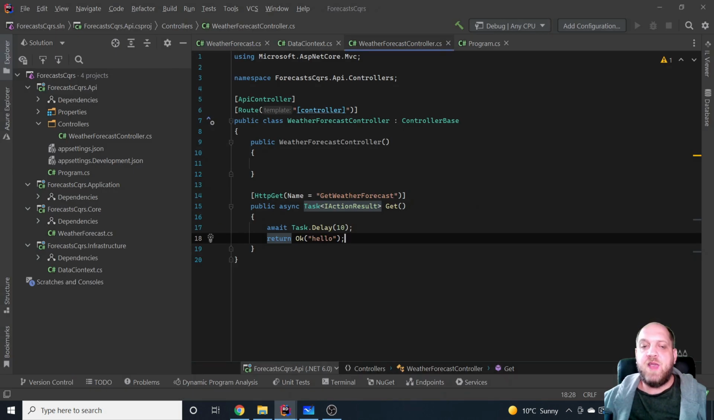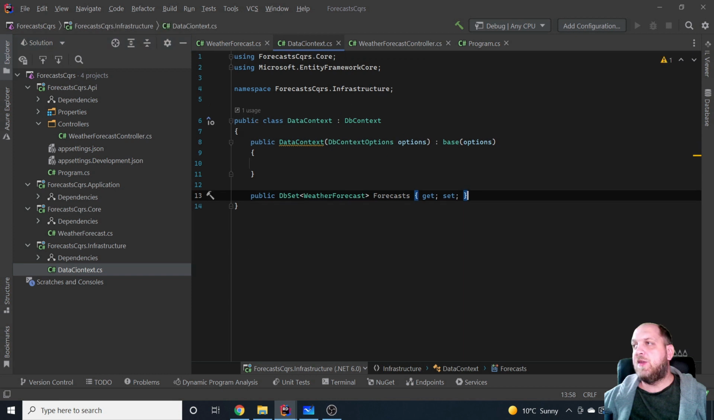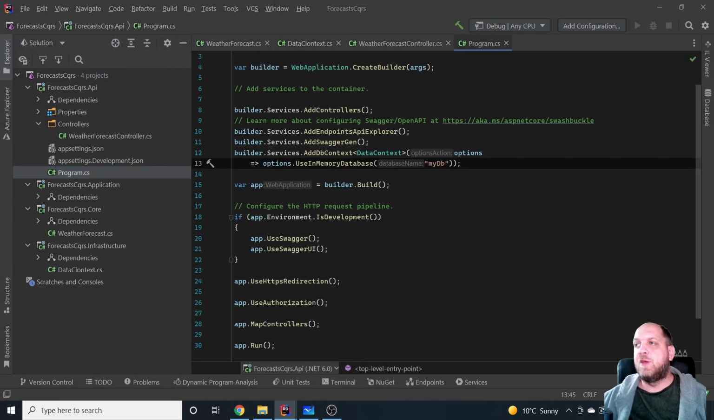So what we have here is already the very basic setup that we have already discussed a lot in the previous video. We have here, for instance, a forecasts core, which is our core domain. We have a forecasts application, which is our use cases layer. And we have our forecasts infrastructure, which is our data access layer. And here we also have a DB context class. And we have also wired this up here in program.cs, and we use an in-memory database.